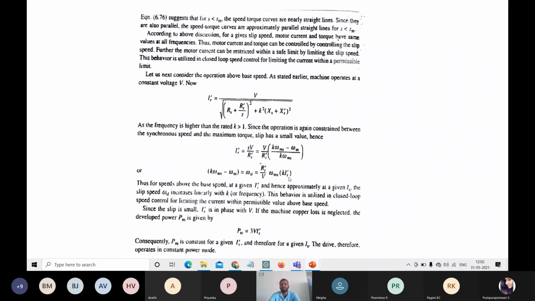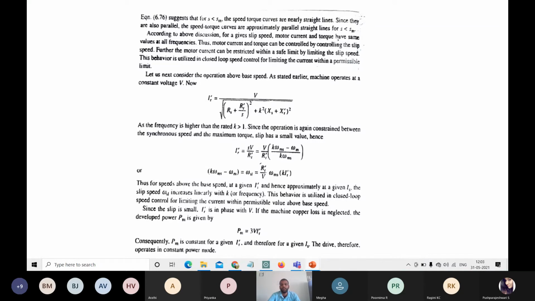While solving the problem, depending upon the given data, if only the omega ms value is given, or only the rotor resistance or terminal voltage, you can use this formula. This is very important in order to solve problems and to calculate the slip speed.